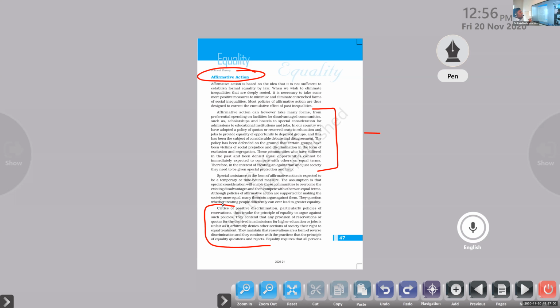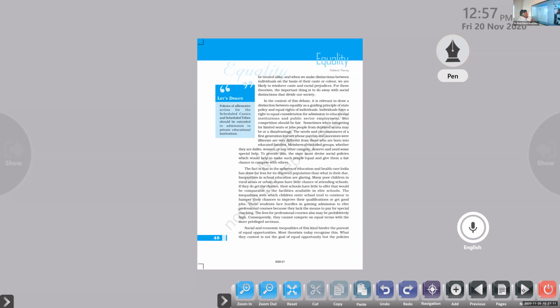The government and a number of other organizations basically support the reservations and these quotas. They argue that students coming from backward classes or families, whose parents and grandparents are illiterates, need special care.